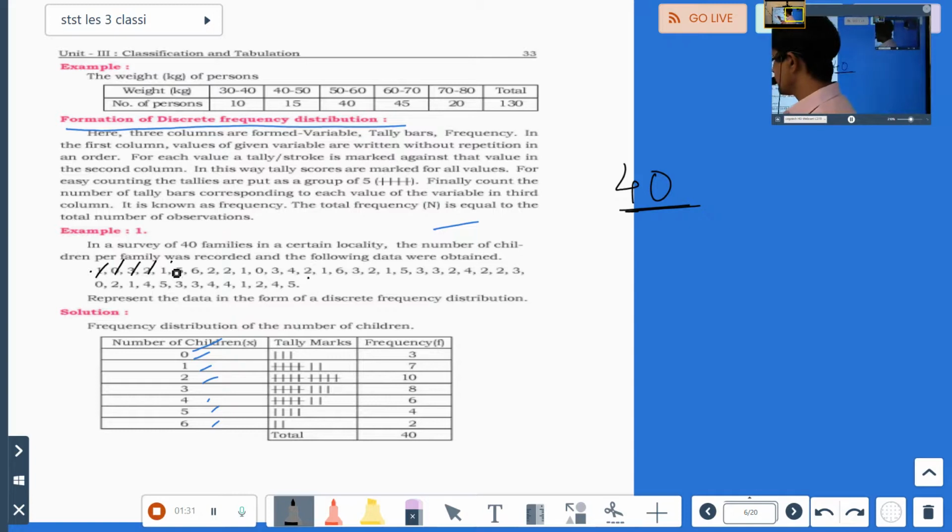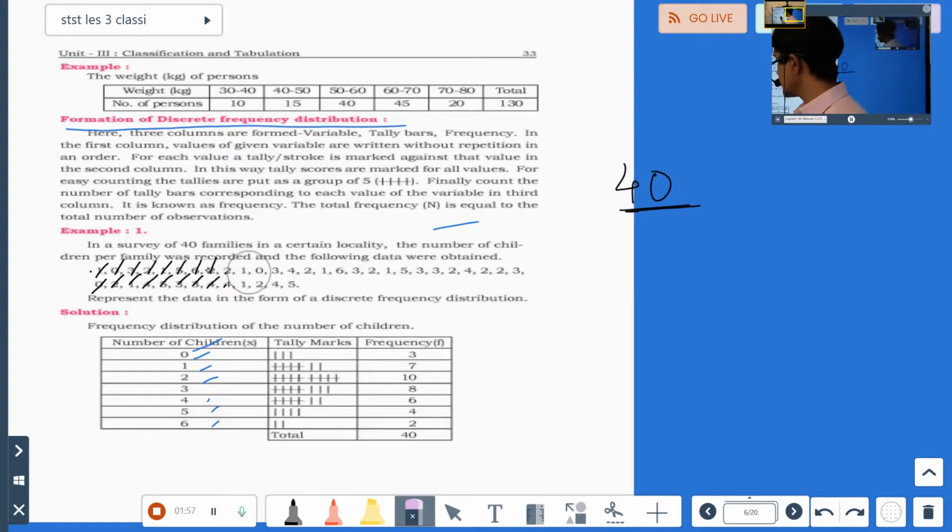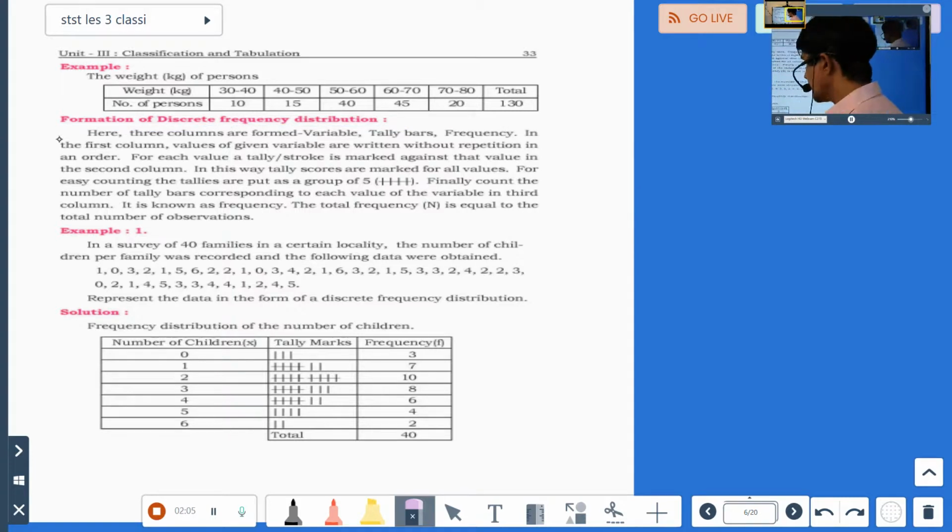1, 2, 3, 4, 5, 6, 7, 8, 9, 10, 11, 12, 13, 14, 15, 16, 17, 18, 19, 20, 21, 22, 23, 24, 25, 26, 27, 28, 29, 30, 31, 32, 33, 34, 35, 36, 37, 38, 39, and 40. So how many numbers are there? There are 40 numbers. They've already said there are 40 numbers, but we have to write it correctly. What we have to do is mark it correctly.